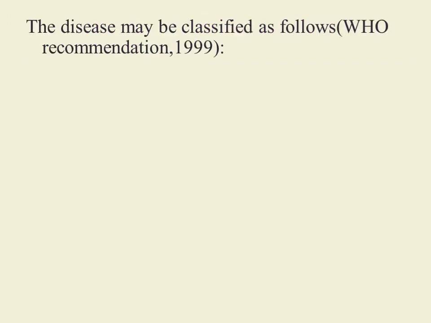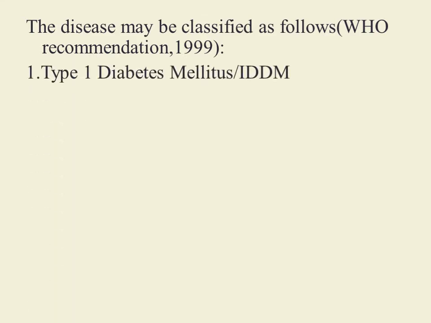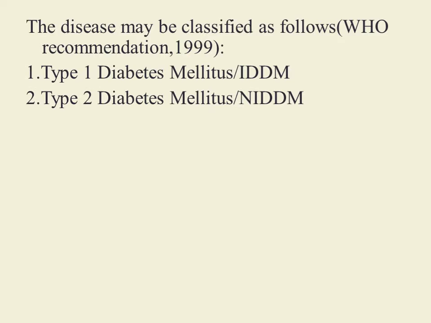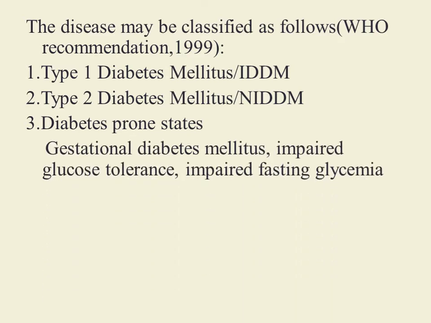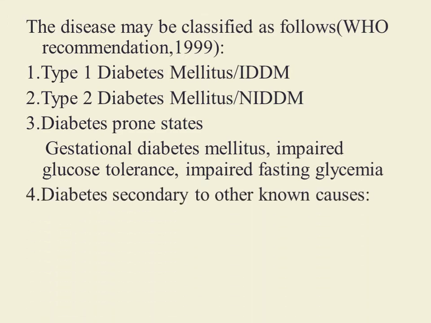The disease is classified by WHO according to recommendations given in 1999 into type 1 diabetes mellitus, that is insulin dependent diabetes mellitus, and type 2 diabetes mellitus, that is non-insulin dependent diabetes mellitus. Apart from this, there are certain conditions which are considered as pre-diabetic or diabetes prone states, which include gestational diabetes mellitus, impaired glucose tolerance and impaired fasting glycemia. And the fourth one, diabetes secondary to other known causes.